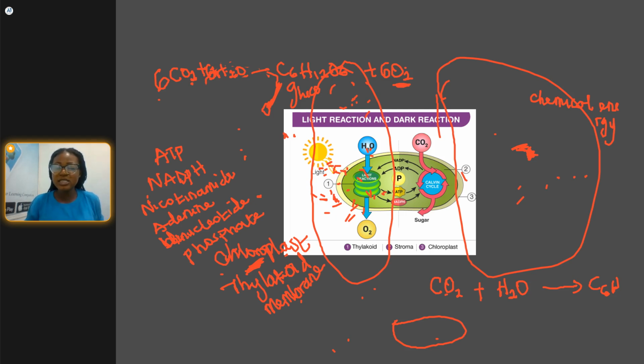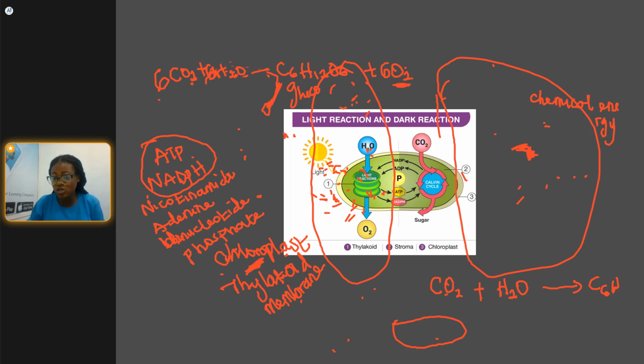Nicotinamide adenine dinucleotide phosphate. So this ATP and NADPH is produced during the light reaction. This is the chemical energy produced during the light reaction, so that the dark reaction can have energy to perform their own activities during the dark stage.